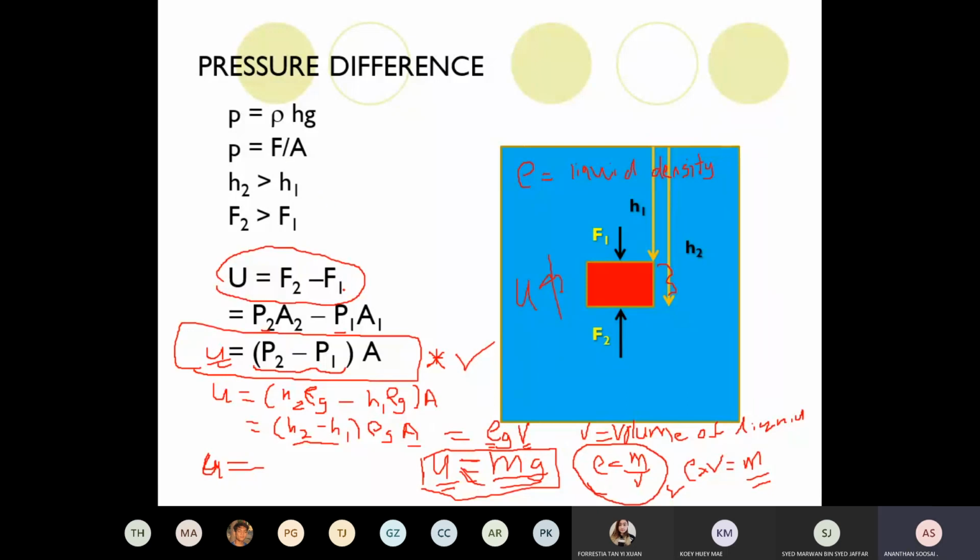Any question from the derivation of the upthrust? So this is how it is derived. You can take it down. So upthrust is caused by what? Pressure difference. Upthrust always acts upwards. Upthrust is derived by using the pressure formula and density formula. Upthrust is less significant in the air because of what? Density is very low.